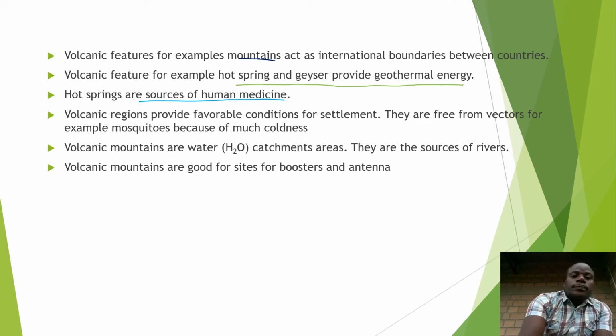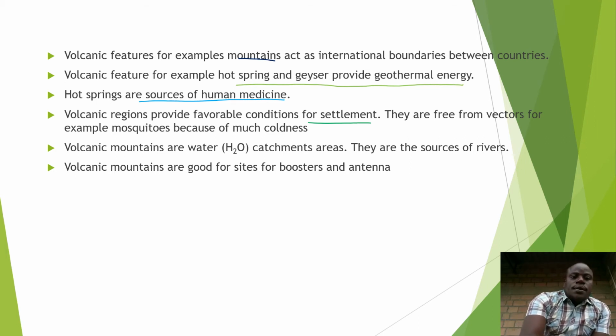Next, volcanic regions favor conditions for settlement because in geography we say the higher you go, the cooler it becomes, and these cold regions are free from vectors. For example, mosquitoes, which spread malaria. That's why malaria is always common in Eastern Province, where we have the whole province flat. It is very hot. And when you visit our northern region and western region, people are free from malaria because conditions don't favor the growth of mosquitoes.